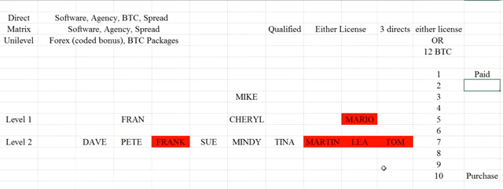So very important that you understand the differences between unilevel, matrix, and direct, how that relates to each of the different products, and how that all works. Okay, hopefully this makes it clear.